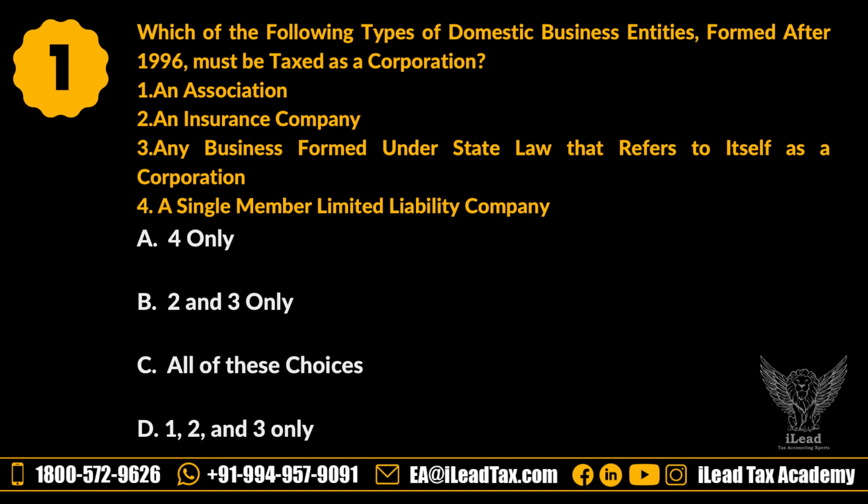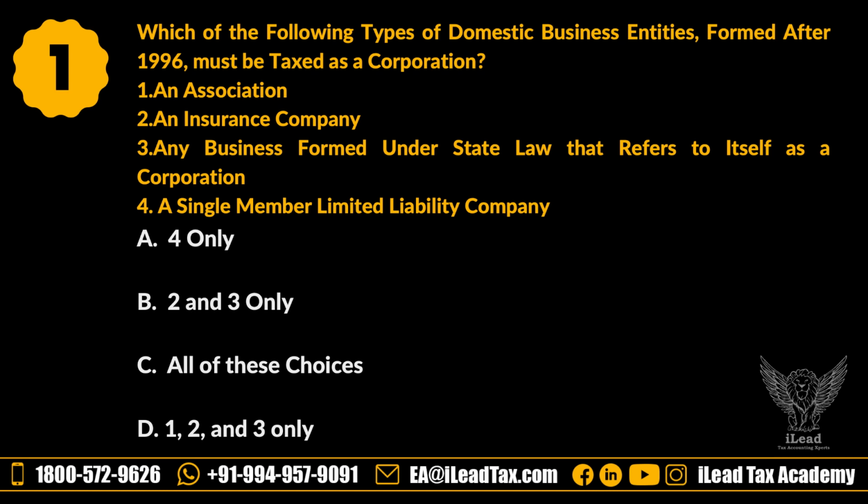Which of the following types of domestic business entities formed after 1996 must be taxed as a corporation? First one, association. Second, insurance company. Third, any business formed under state law that refers to itself as a corporation. Fourth, a single member limited liability company.